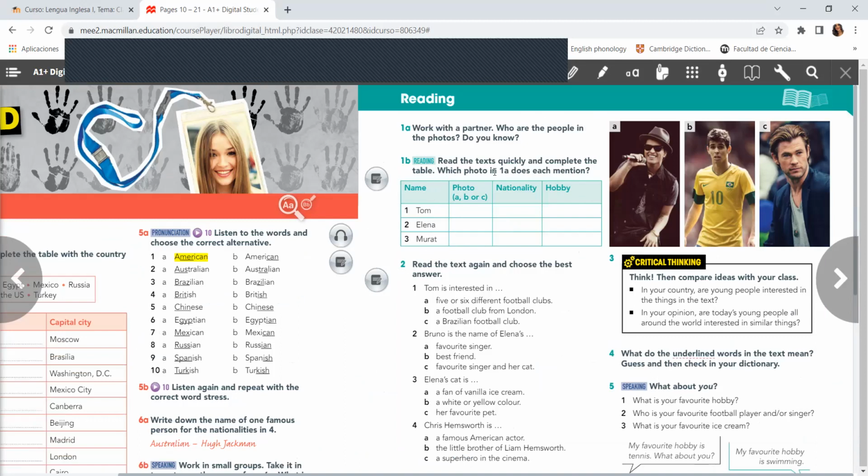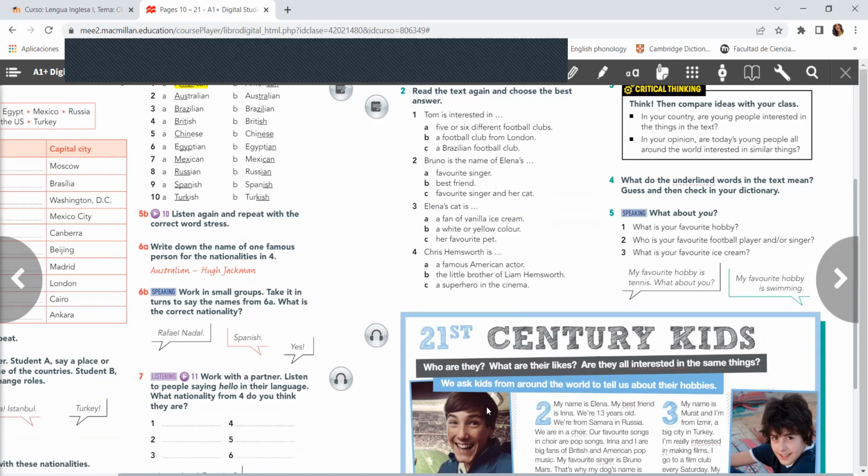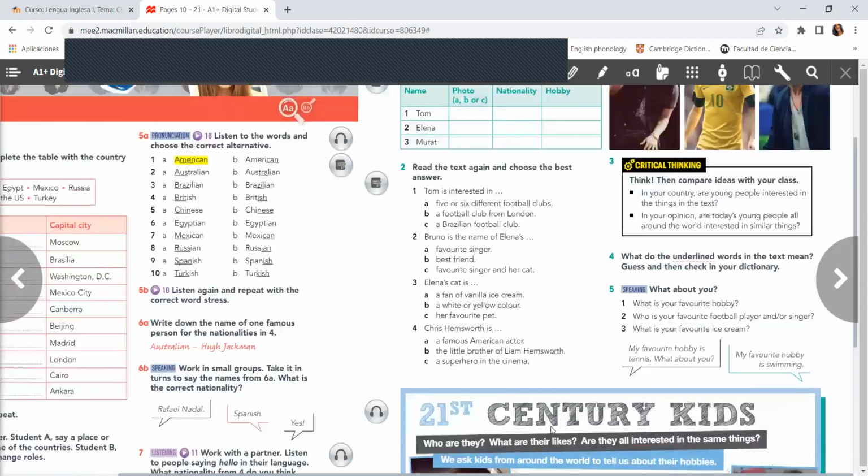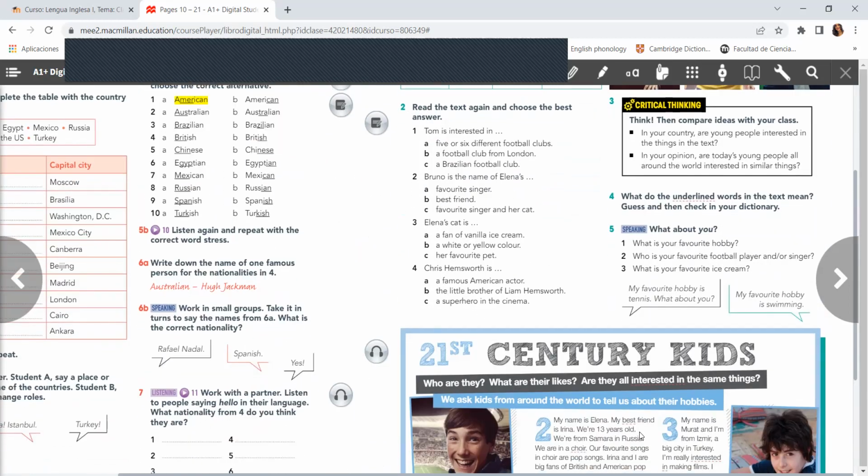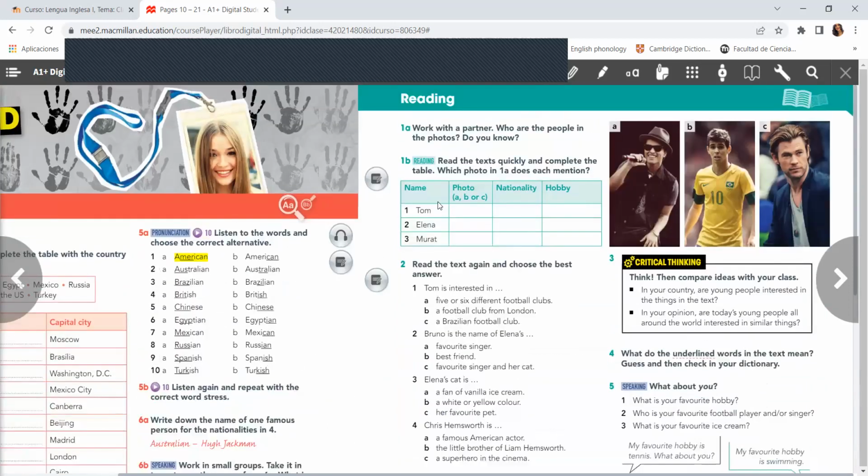Number 1 says, read the text and complete the table. Which photo in number 1A does each mention? So we have Tom, we have Elena, and we have Murat's photo, right?